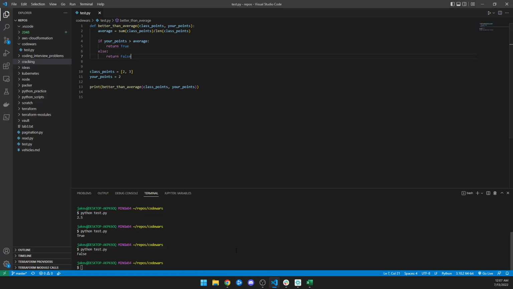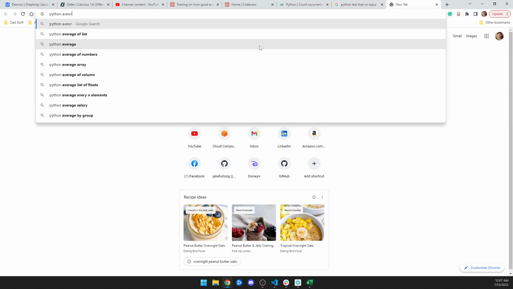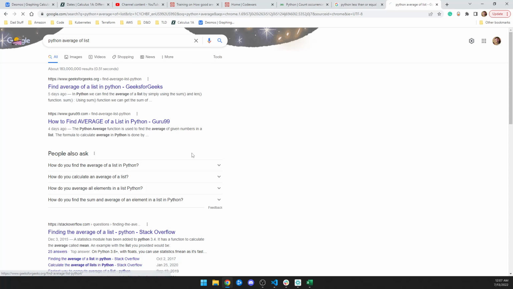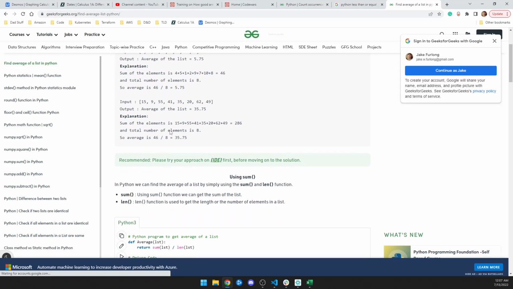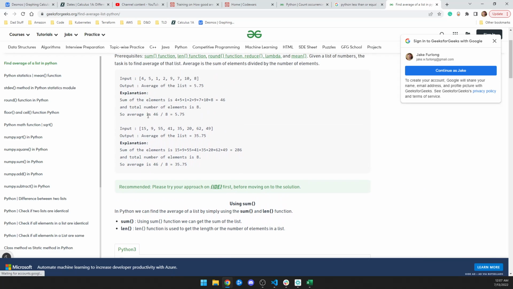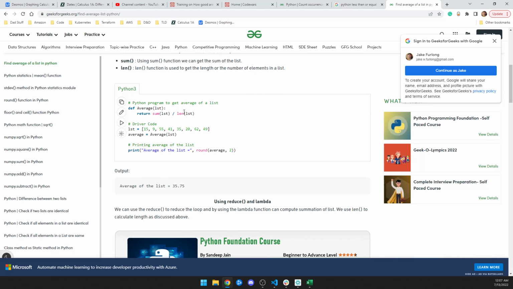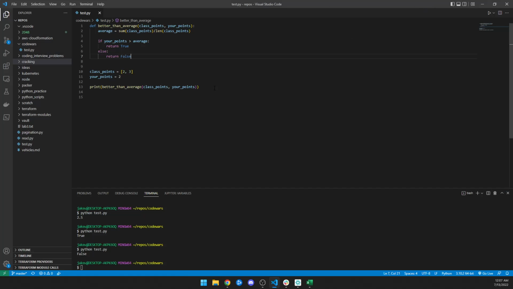Okay, and then I might go, well, there's got to be a better way to do an average, right? So I'll probably search Python average of list. Is there an easier way than sum and length? The explanation says sum of the elements, yeah. So sum of this over length, yeah, I probably did it without importing anything. I think that's right. Okay.